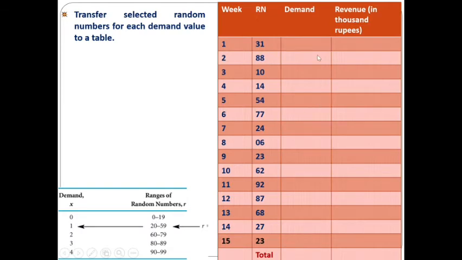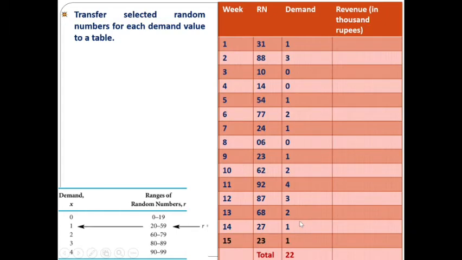Likewise, we have to have the demand values like this, right? For 23, this is in this interval, so the demand is 1. For 68, this is in this interval 60 to 79, the corresponding demand is 2. Likewise, we have to take all the demand values and finally we can just sum it up so that we will be getting the total demand.